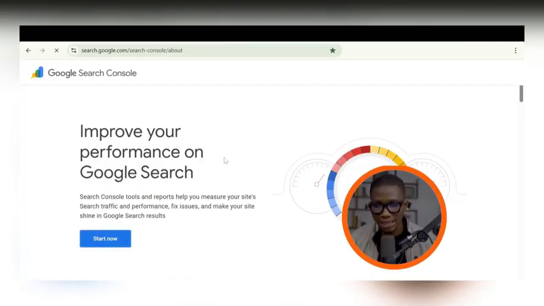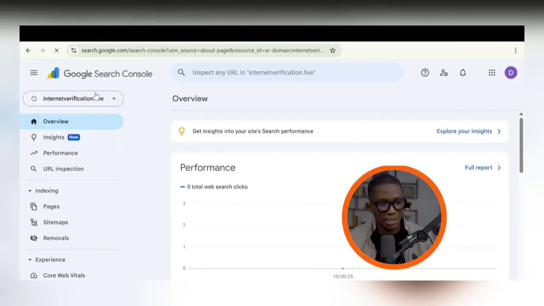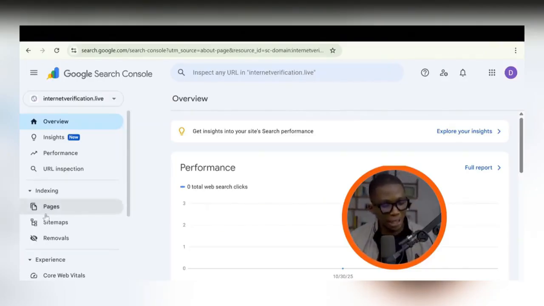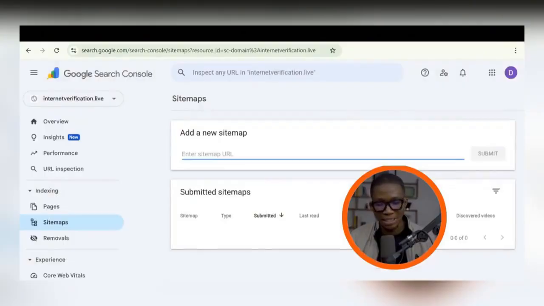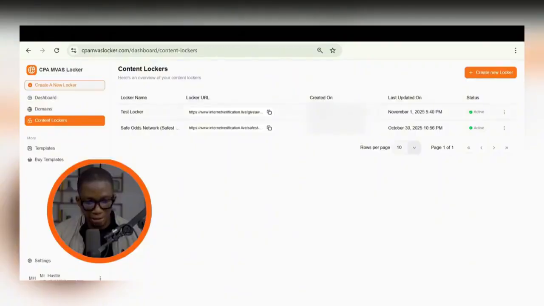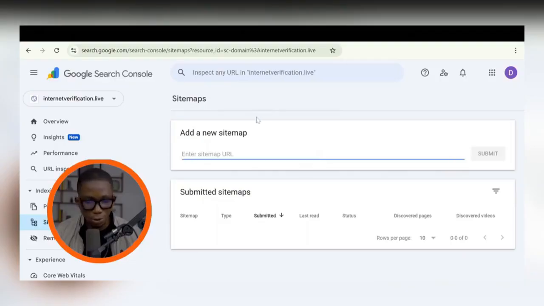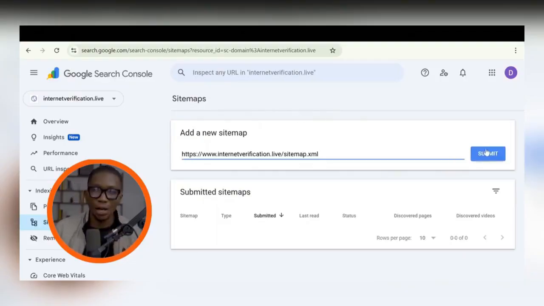But if you click on just start now, it's going to take you into your account. You can see internet verification.live has been verified. It is my property in the eyes of Google, and because of that, I can just come to here where it says sitemaps. It says add a new sitemap, and if I want to rank this particular locker that I created on Google, I'll go to the domain, go to the 3 dots by the domain side, click on copy sitemap URL, go into Google and paste that right there, and click on submit. That's how you ping Google. That's how you notify Google Search Console, get them to index your stuff.